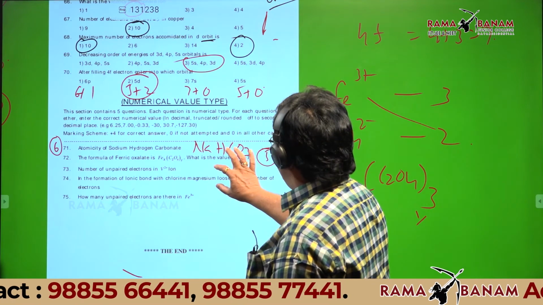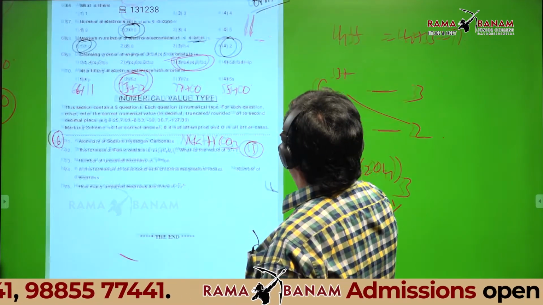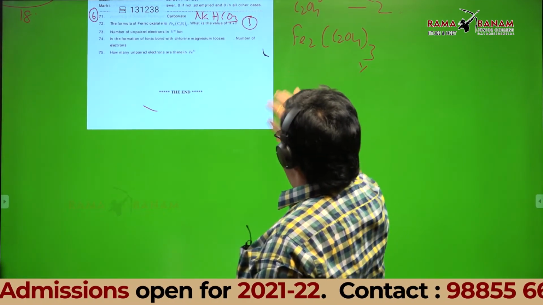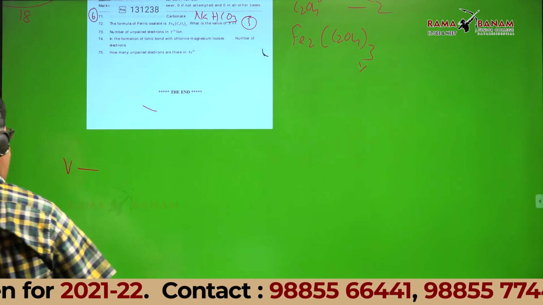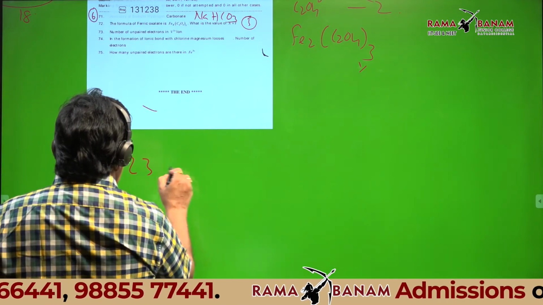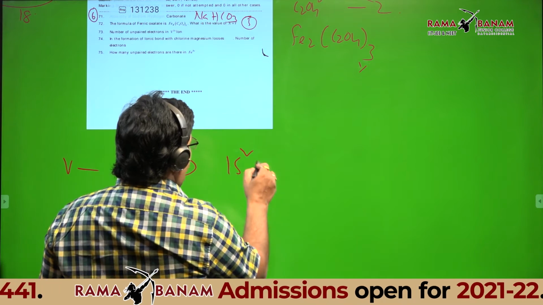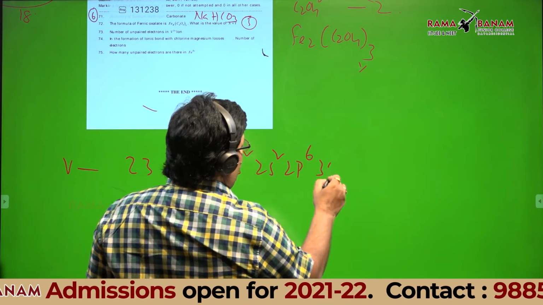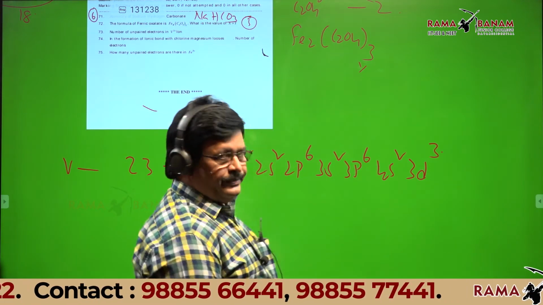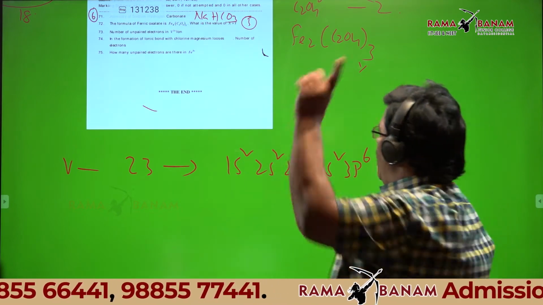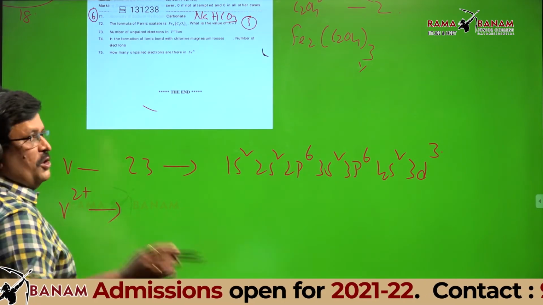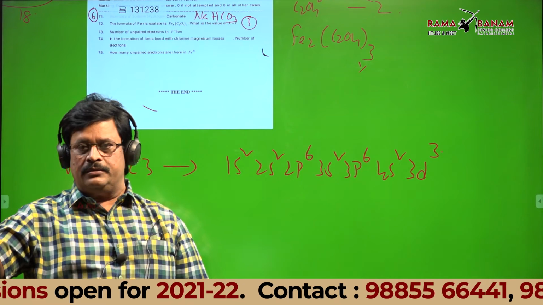Number of unpaired electrons in vanadium 2 plus ion. What is the atomic number of vanadium? Can anyone tell? 23. First you write the configuration for 23: 1s2, 2s2, 2p6, 3s2, 3p6, 4s2, 3d3. Am I right? Yes, sir. Now I want vanadium 2 plus, and it has to lose 2 electrons.